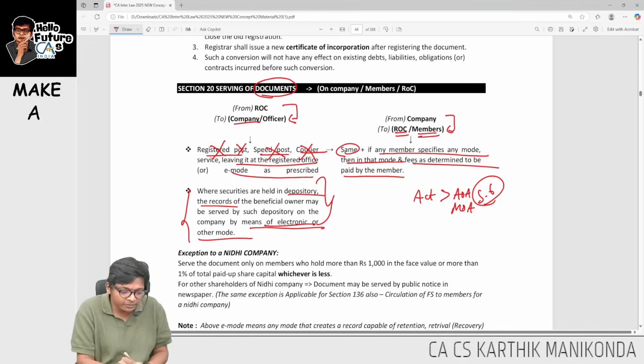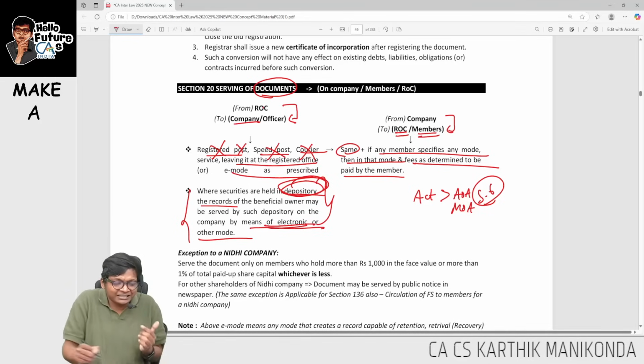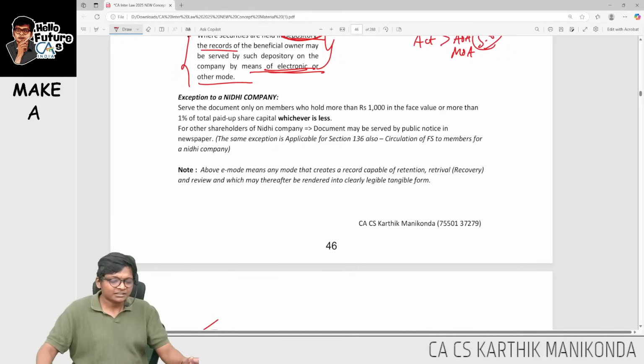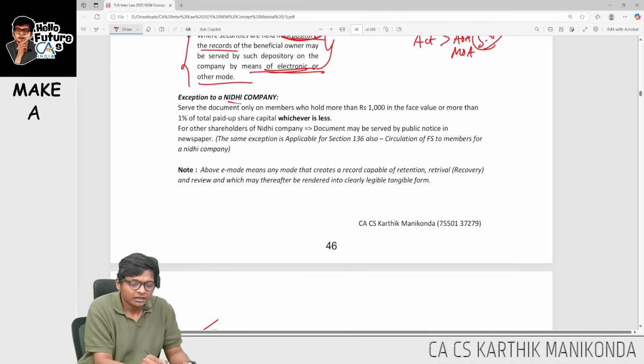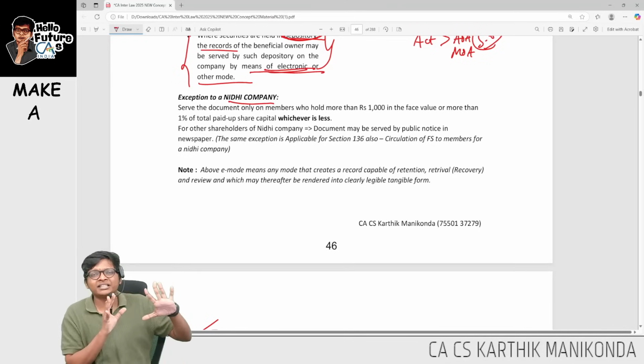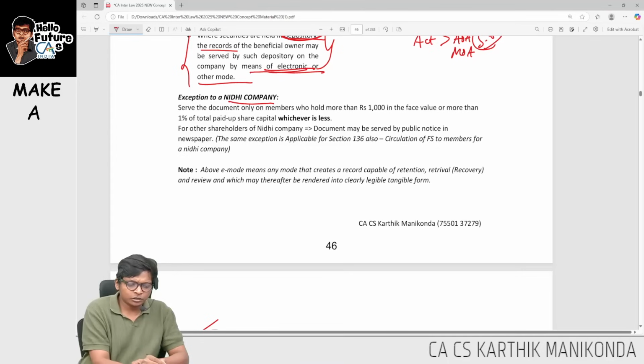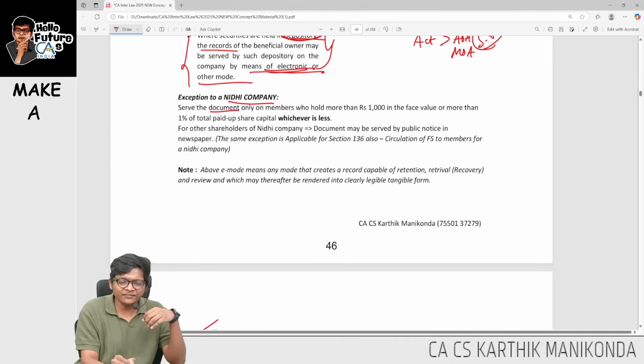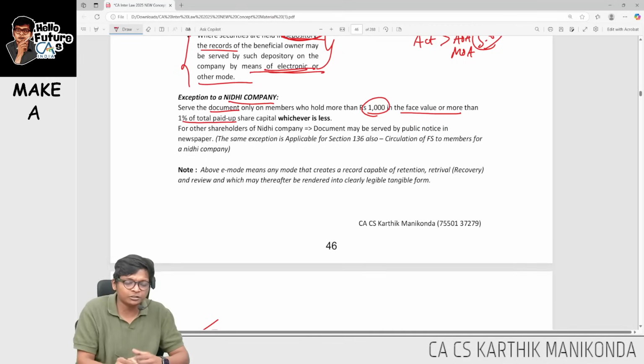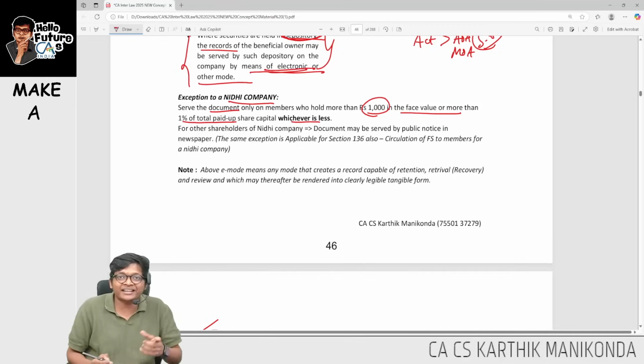Where it is electronic mode, they are saying only if it's in DMAT format, in that case electronic mode is fine. Sir, what is this Nidhi company exception? We have a separate video for Nidhi company exceptions, but here quickly, in this section they are saying if the document which I have to send to a Nidhi company, I will send it only if the members are having 1000 rupees or more in face value, or 1% of paid up share capital, whichever is less.